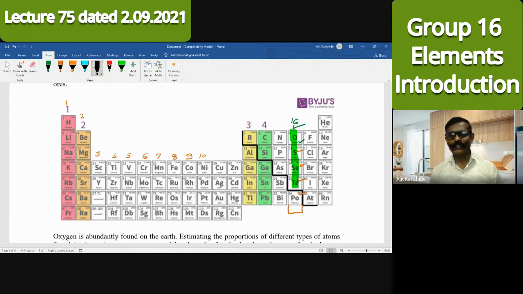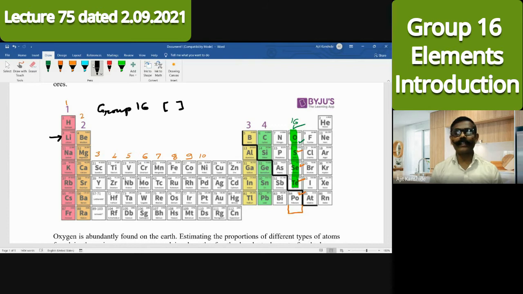These are group 16 elements. So for group 16 elements, what can be the general electronic configuration? Can anybody answer? Generally, any noble gas remains. That can be helium, neon, argon, krypton, xenon, or radon. But here radon we will not use because that element we are not considering. After completing that noble gas, then the next period, for example, if I consider helium as the noble gas, atomic number 2, the next period, that's the second period, element will start where the s orbital will fill.